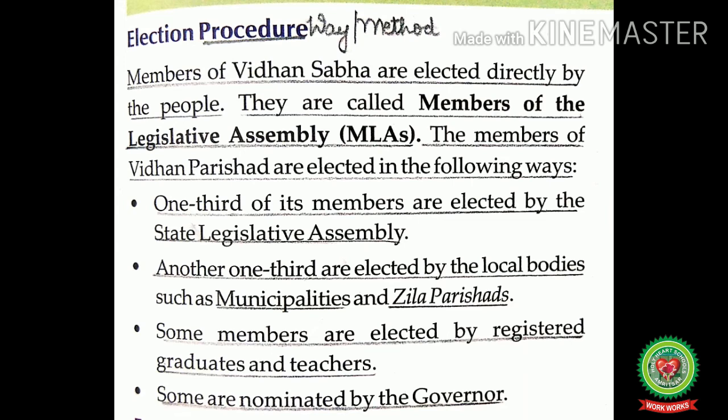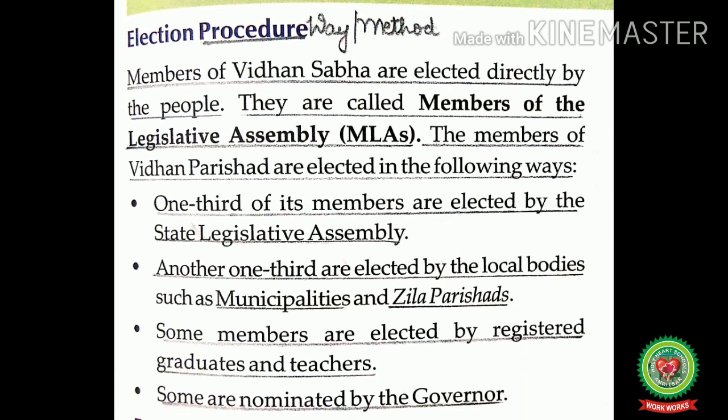One third of its members are elected by the state legislative assembly. That means one third members are elected by the lower house of the state legislature. Another one third are elected by the local bodies such as municipalities and Zilla Parishads. Municipalities means the local self-government working in small and big cities, and Zilla Parishad is the local self-government working at district level. Some members are elected by registered graduates and teachers.